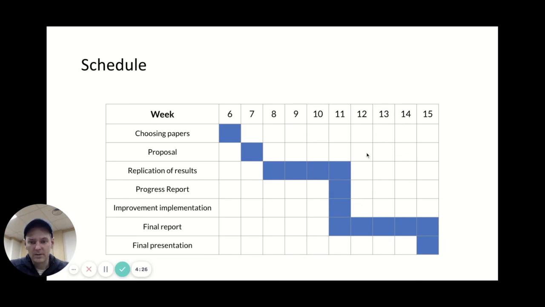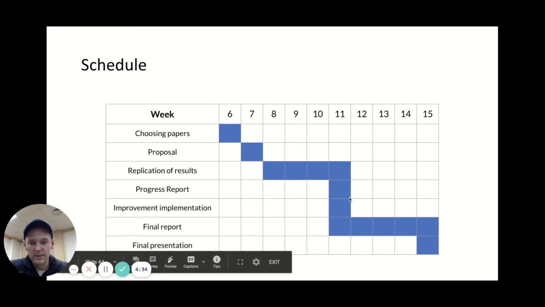So here is our schedule. So far we have finished the reproduction, and we are currently working on the improvements, and we hope to finish the project ahead of schedule, and we will see you at the next meeting.